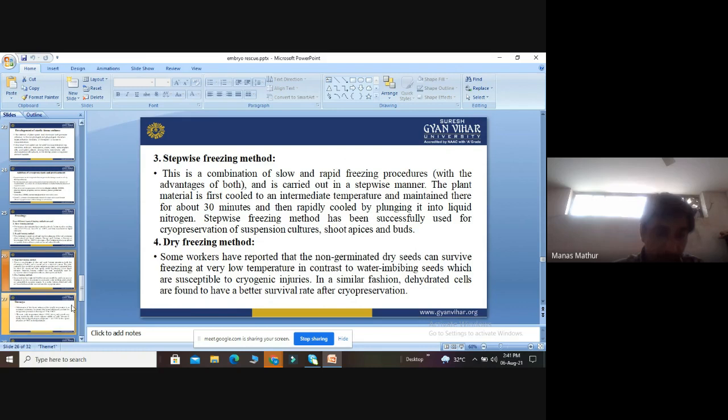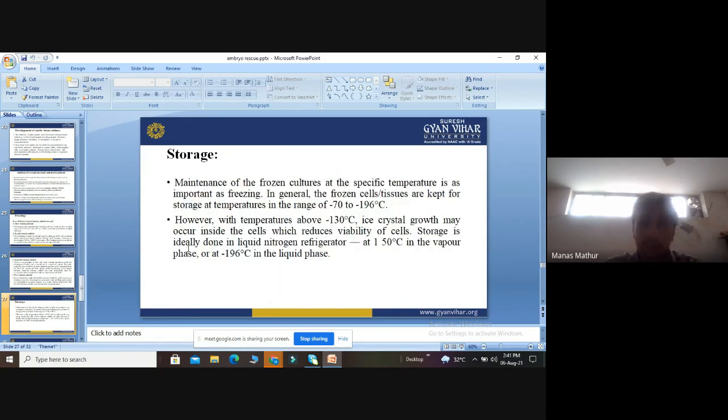Then we come to the process of storage. Here, maintenance of these frozen cultures is done at a specific temperature, which is as important as freezing. In general, the frozen cells are kept at a temperature in the range of minus 70 to minus 196 degrees.